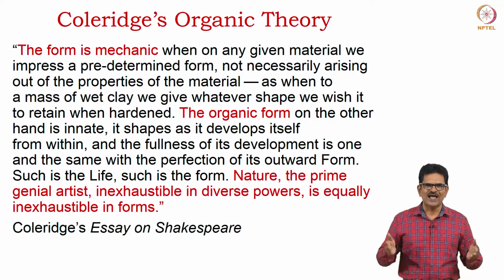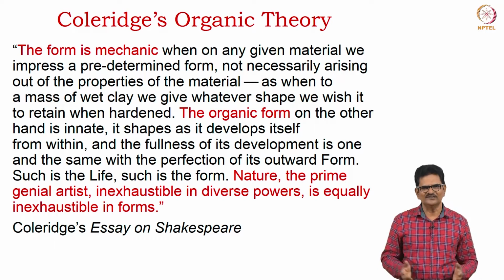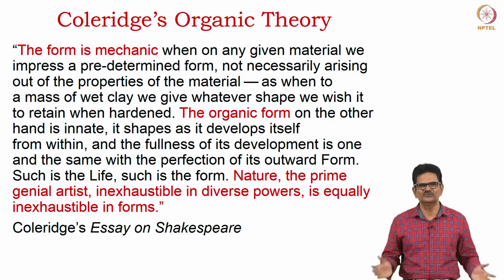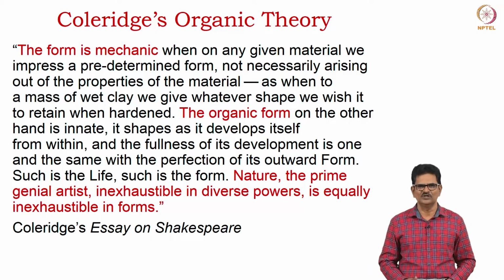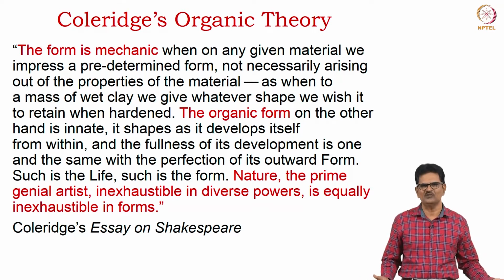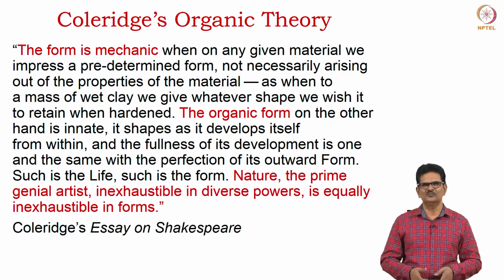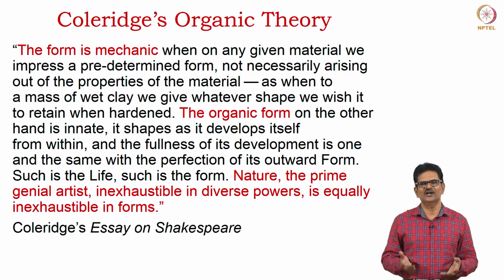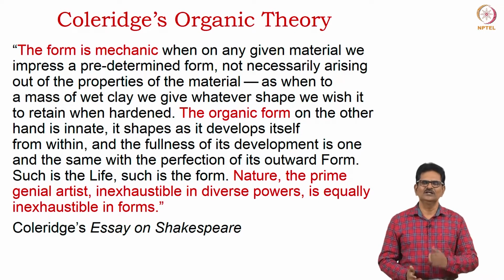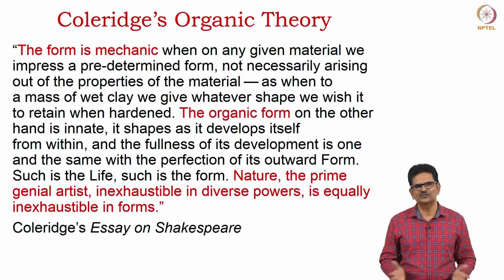"It shapes as it develops itself from within, and the fullness of its development is one and the same with the perfection of its outward form. Such is a life, such is a form. Nature, the prime genial artist, inexhaustible in diverse powers, is equally inexhaustible in forms." The organic form, nature the genial artist, that is what romantic poets gave emphasis to, and they were trying to create an organic poetry in contrast to the mechanic poetry of the neoclassical poets.